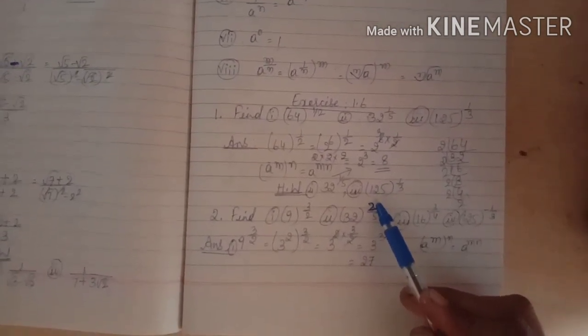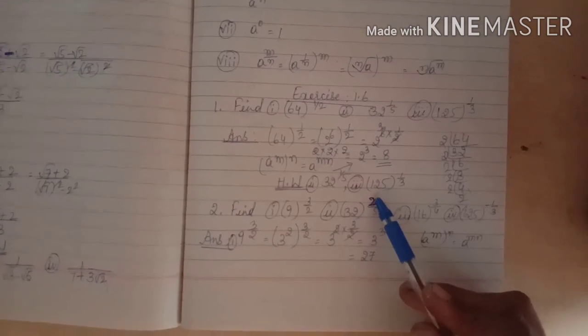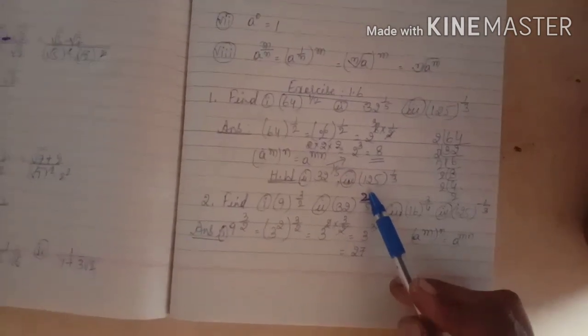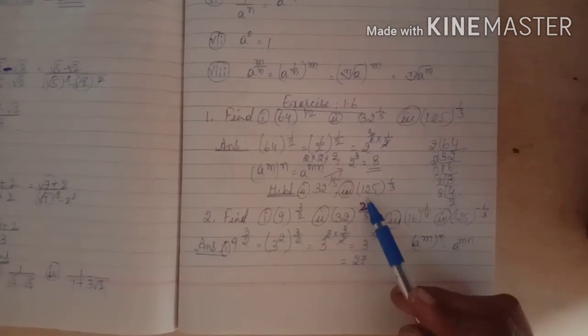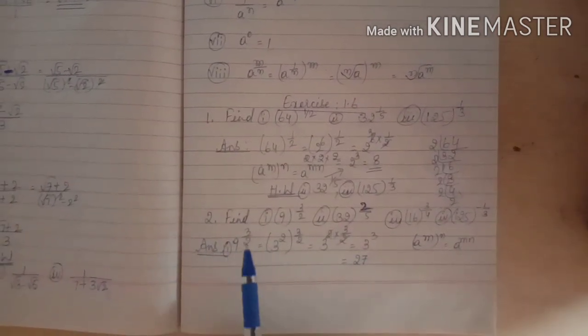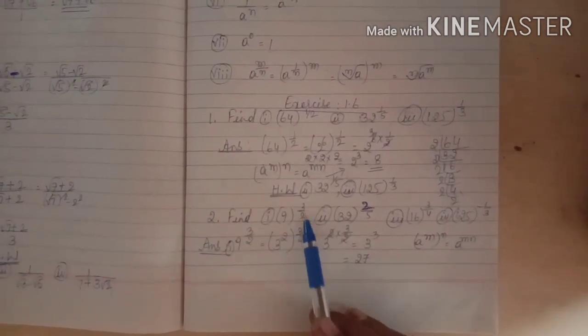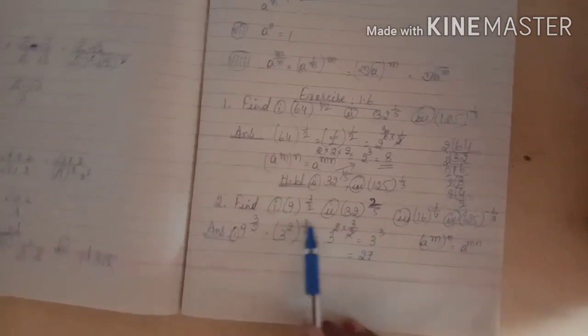You can choose 5 as a prime number, children. So try to do it. Definitely you will get the answer. Then second main: find 9 to the power 3 by 2. Like this it is there, children.